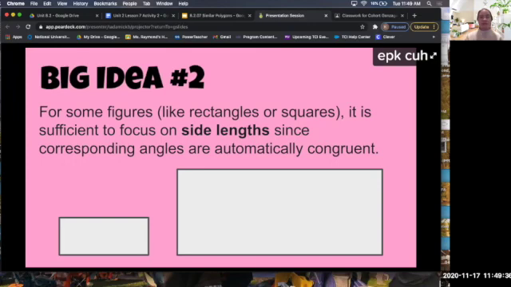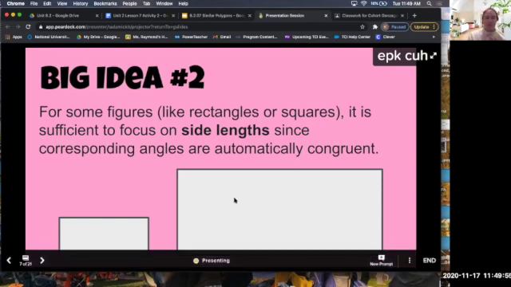So for some polygons, when we're trying to figure out if they're similar, we'll have to look at both the angle measures and the side lengths. But with squares and rectangles, we do not have to, because we already know that, no matter the size of the figure, the smaller square and the smaller rectangle and the bigger rectangle, they always have 90-degree angles. Questions on this? Sorry, that was a lot of talk.